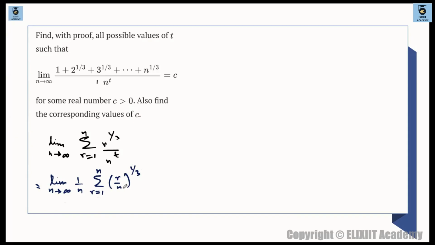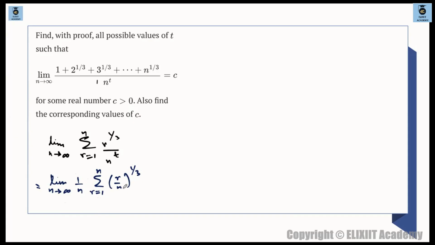ये जो n है यहाँ पे n to the power of 1 by 3 I have taken and also n to the power of 1 by n, माने n to the power of 1 extra n I have taken over here outside, क्योंकि ये चाहिए हमें. We want to express this in this form. ठीक है. तो देखो ये 1 by n तो क्वेश्चन में 1 by n was not there.